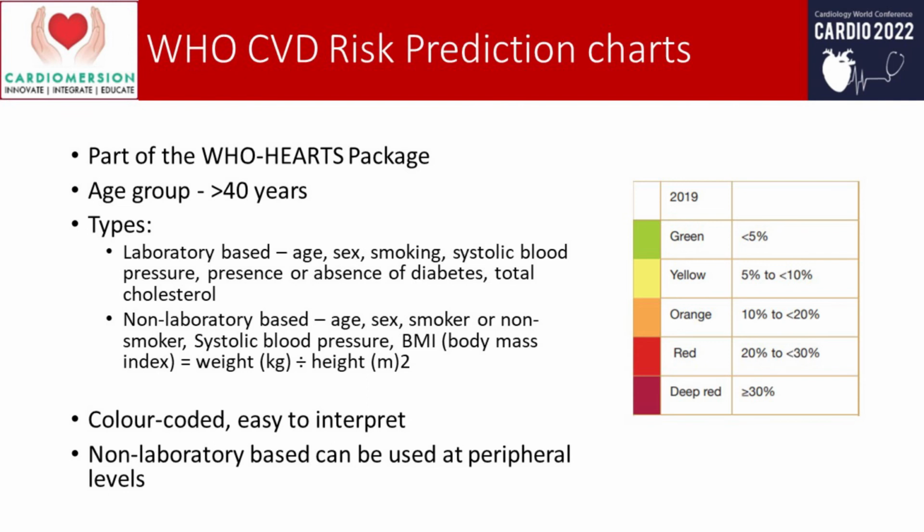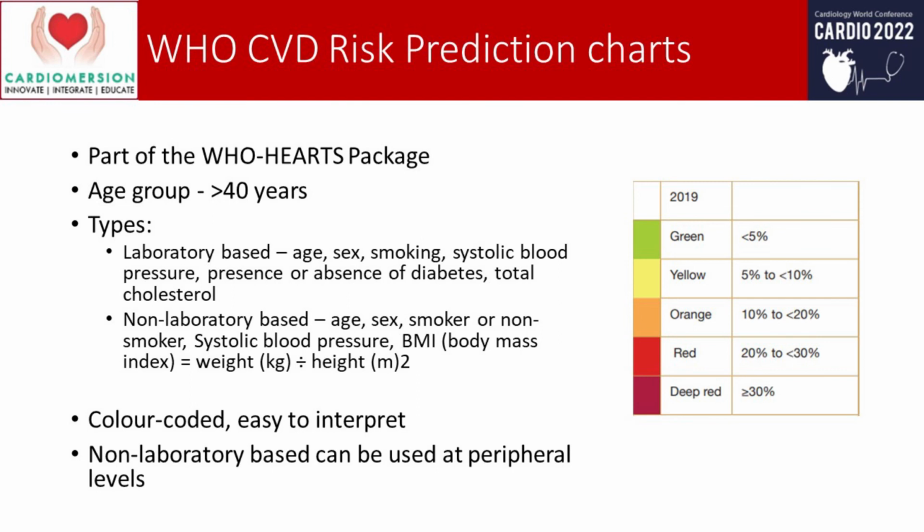The advantage of these WHO risk prediction charts comes in the non-laboratory-based charts, which are so simple and easy to use that they can even be used at sub-center or primary health center levels. They do not require any blood collection or any investigation to be done. For laboratory-based charts, the variables used are age, sex, smoking, systolic blood pressure, presence or absence of diabetes, and total cholesterol. For non-laboratory-based charts, we use age, sex, smoking status, systolic blood pressure, and BMI. These are color-coded and easy to interpret, and non-laboratory-based charts, as we discussed, can be used at peripheral levels.